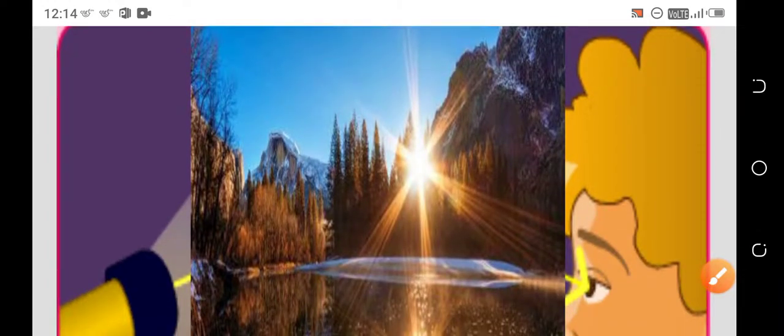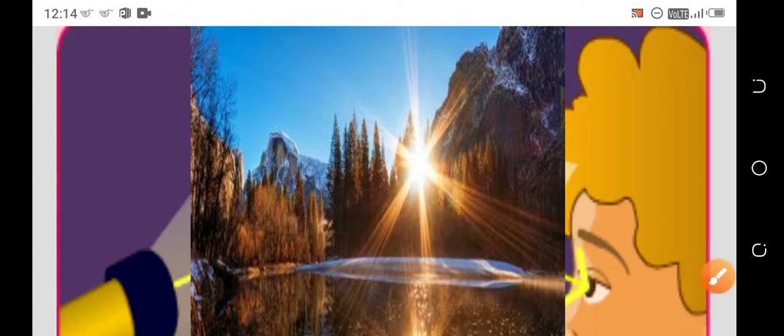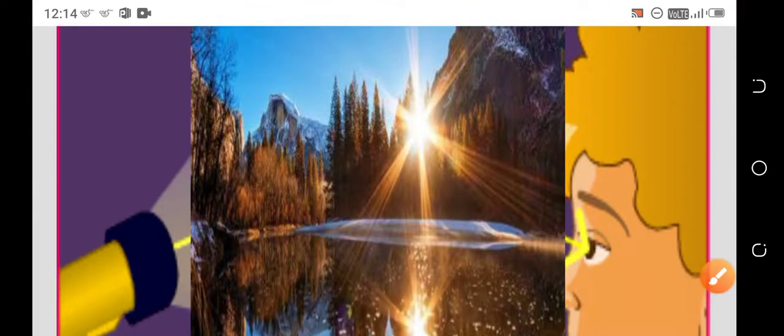So here, when light is incident on a particular surface, this light will be reflected, and the reflected light reaches the eye, then we can easily observe the object.